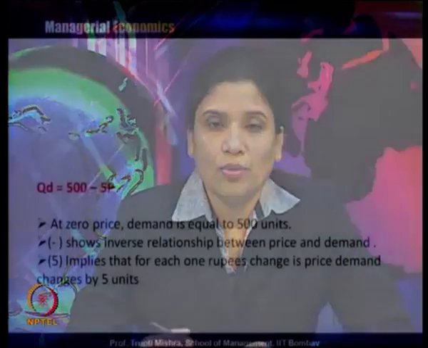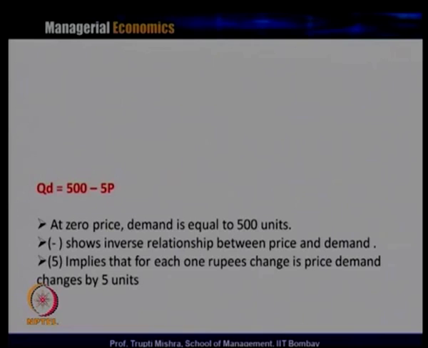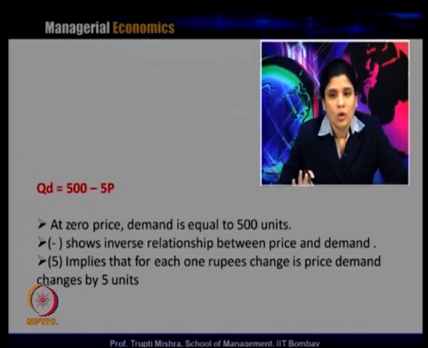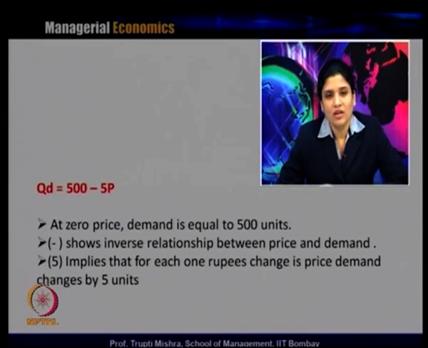So, if you take a simple example, QD is equal to 500 minus 5P, a typical example of the demand function. How do we interpret this typical demand function? Here, all other variables are constant because we do not have the value for income, the prices of other goods, future prices, number of consumers, taste pattern. So we can say that the quantity demanded is only dependent on price. So QD is equal to 500 minus 5P.